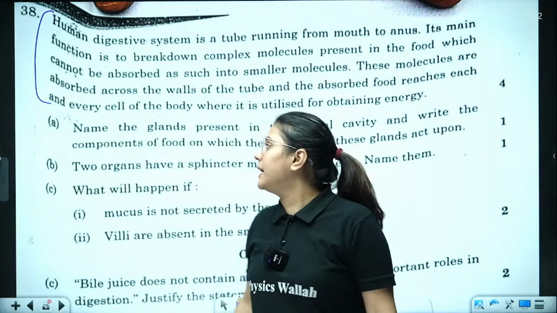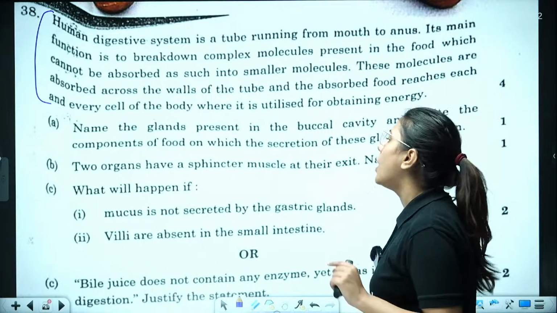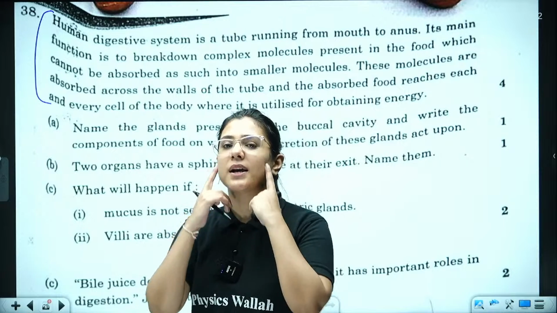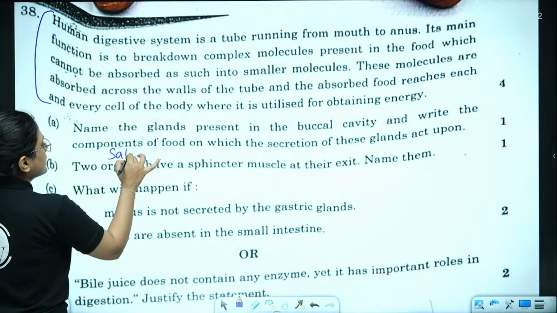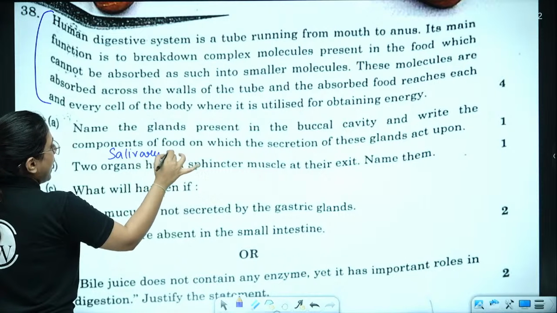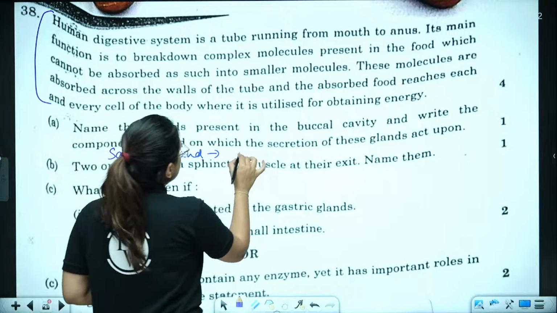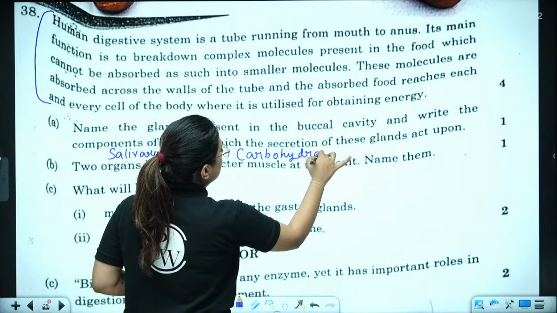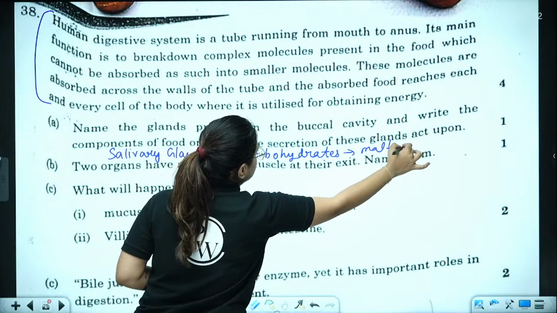The question A says, name the glands present in the buccal cavity and write the components of food on which the secretion of these glands act upon. Remember, the buccal cavity, the mouth area, has salivary glands. Salivary gland has salivary amylase which helps in the digestion of carbohydrates. It breaks down carbohydrates into maltose, right? So this is what you have to explain. It carries only 1 mark.